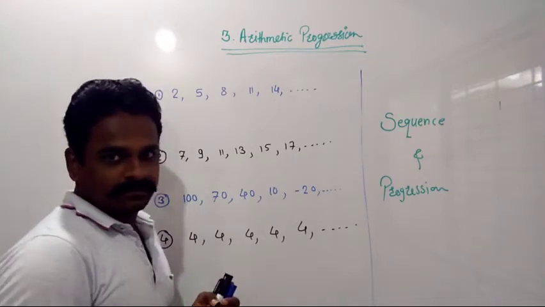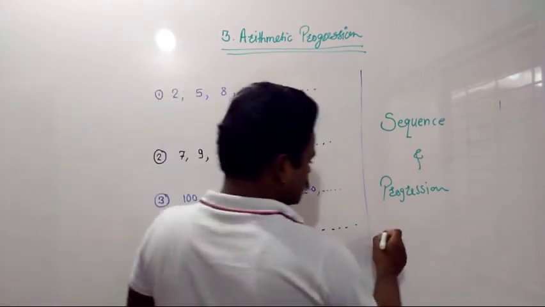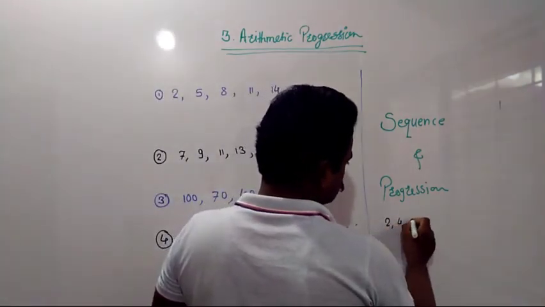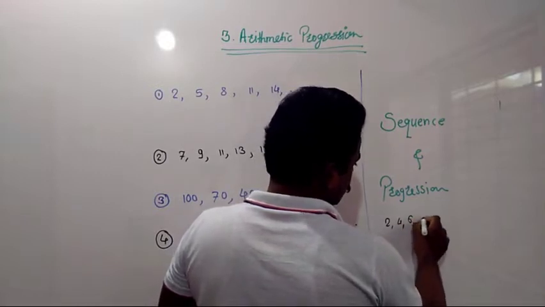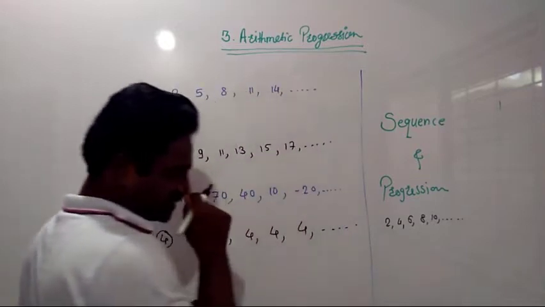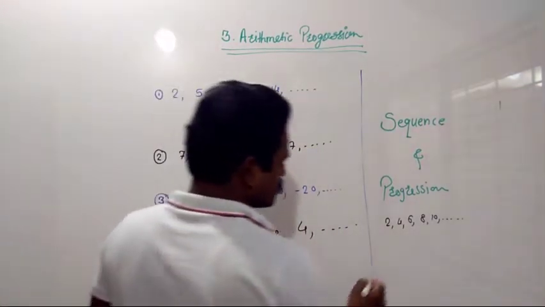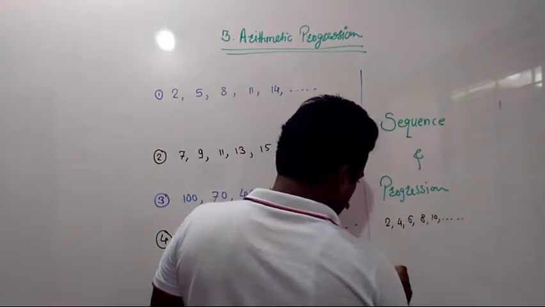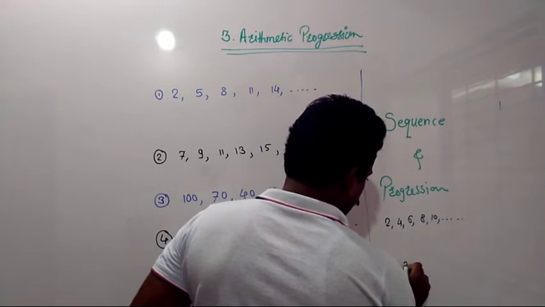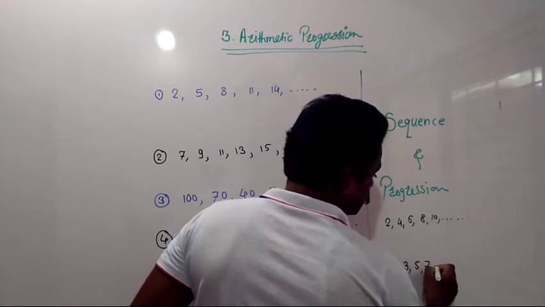we did one thing. We wrote two sequences. The first sequence is like this: 2, 4, 6, 8, 10 and so on. And the second sequence is, suppose, 2, 3, 5, 7.